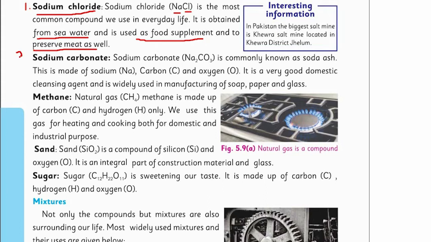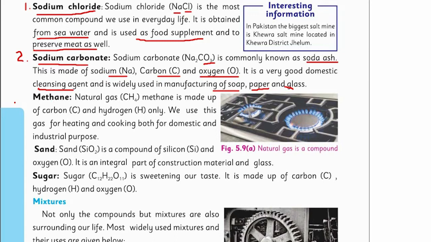The other very common and important compound we use in our daily life is sodium carbonate, which is commonly known as soda ash. Sodium carbonate is a compound of the element sodium, carbon and oxygen. Carbon and oxygen together combine to make carbonate, which is why it is named carbonate. It is a very good domestic cleansing agent and is widely used in the manufacturing of soap, paper and glass. In paper, it acts as a bleaching agent: where there are impurities, sodium carbonate or soda ash is used to bleach them.